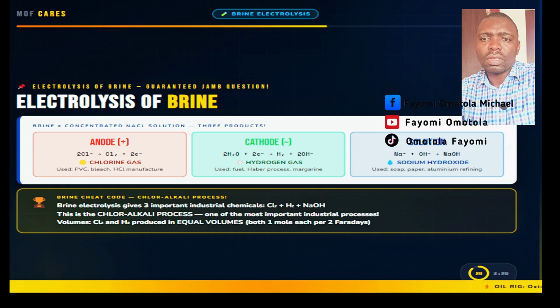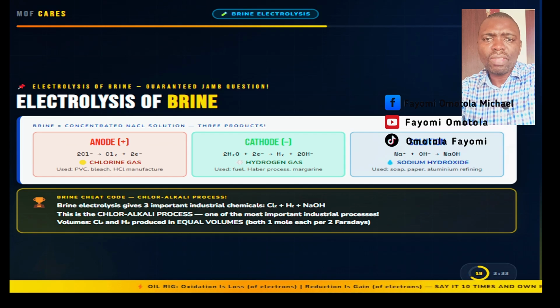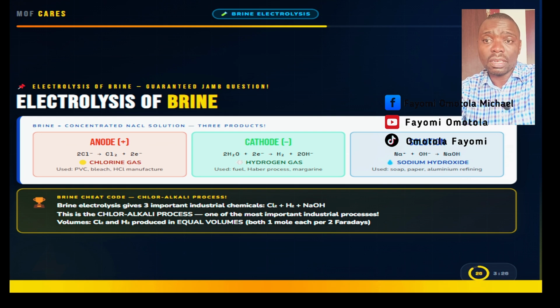At the cathode, water molecules are reduced rather than Na+, the sodium ion, because Na+ is very high in the electrochemical series, very difficult to reduce in aqueous solution. And therefore, 2H2O plus 2 electrons gives hydrogen gas plus hydroxide ions. The uses of hydrogen gas are in hydrogen fuel cells, the Haber process to make ammonia, and hardening vegetable oils to make margarine.